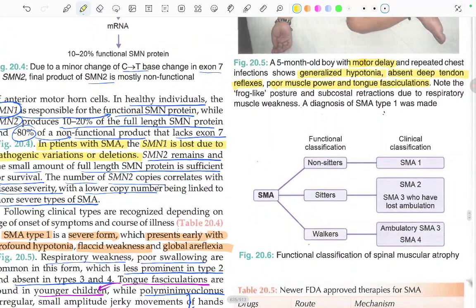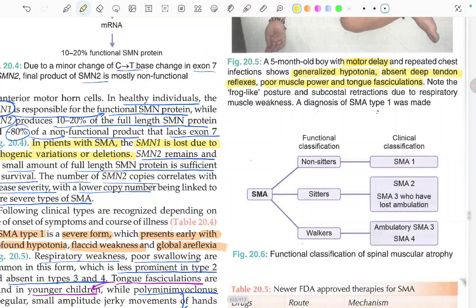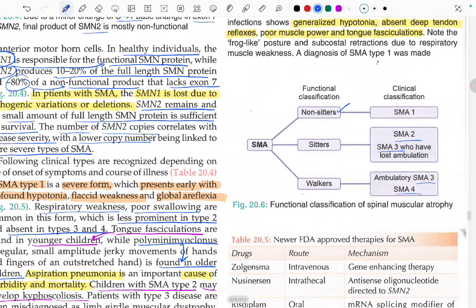This is the functional classification of SMA. Functional classification: non-sitters are classified as SMA type 1, sitters as SMA 2, and those who have ambulation, walkers, as ambulatory SMA 3 and SMA 4. This is the functional classification. Fine. Those who can sit are classified as type 2 or 3, those who cannot sit as SMA 1, and those who can walk as SMA 3 and 4.